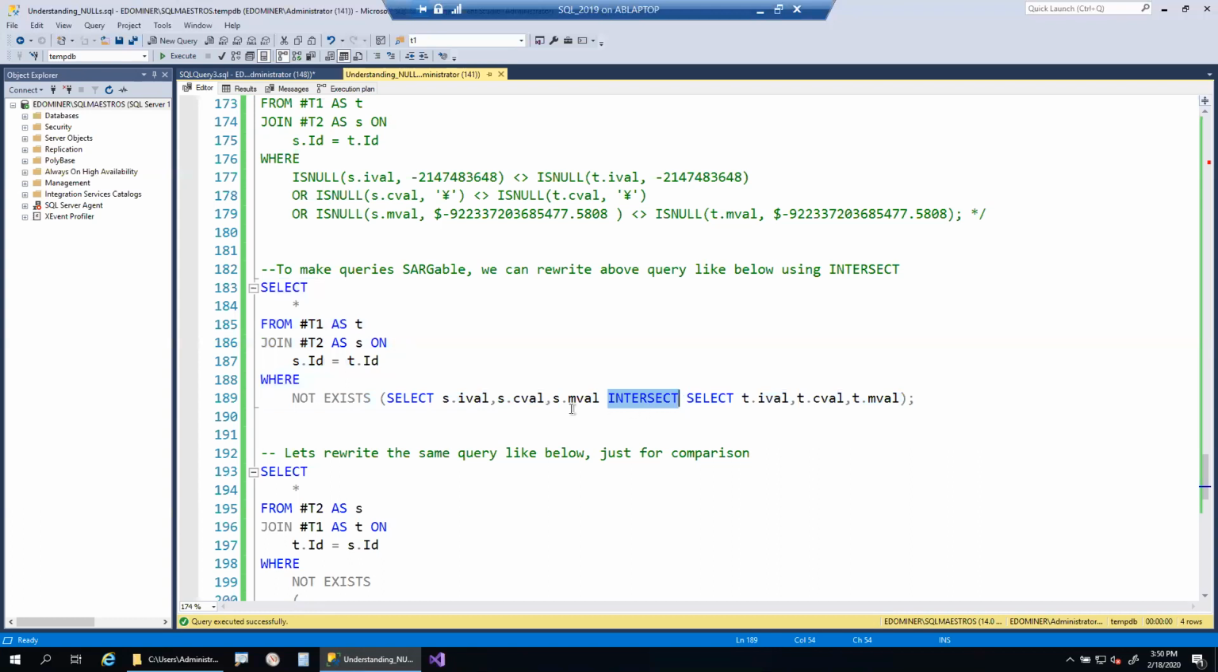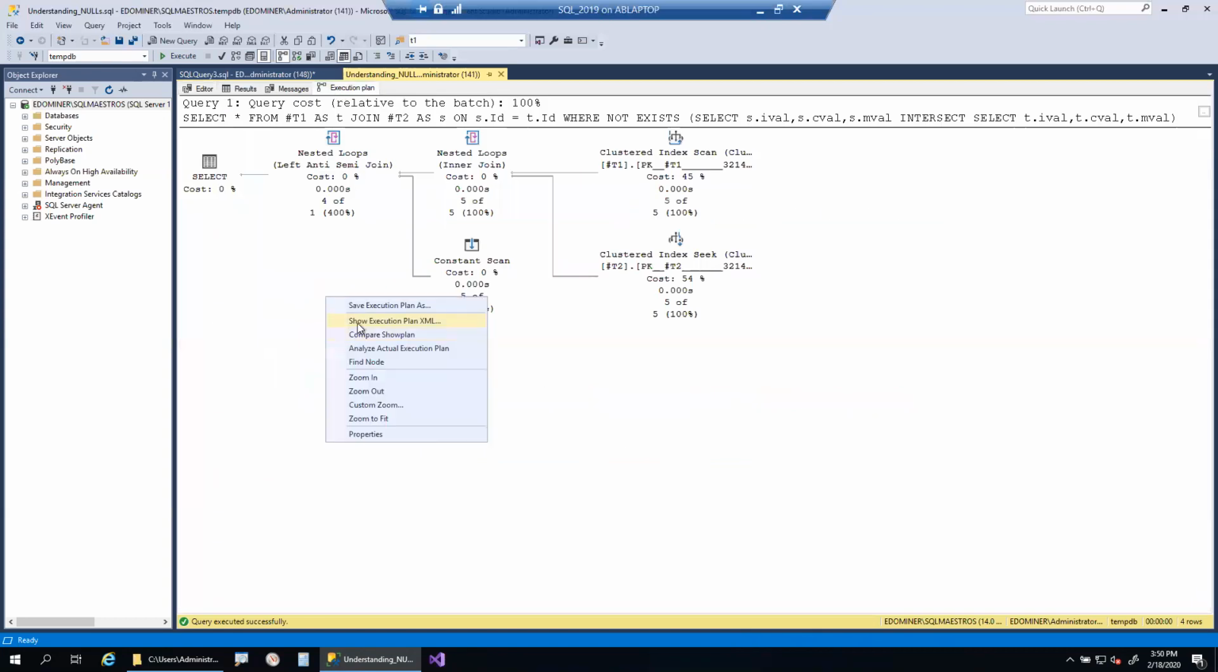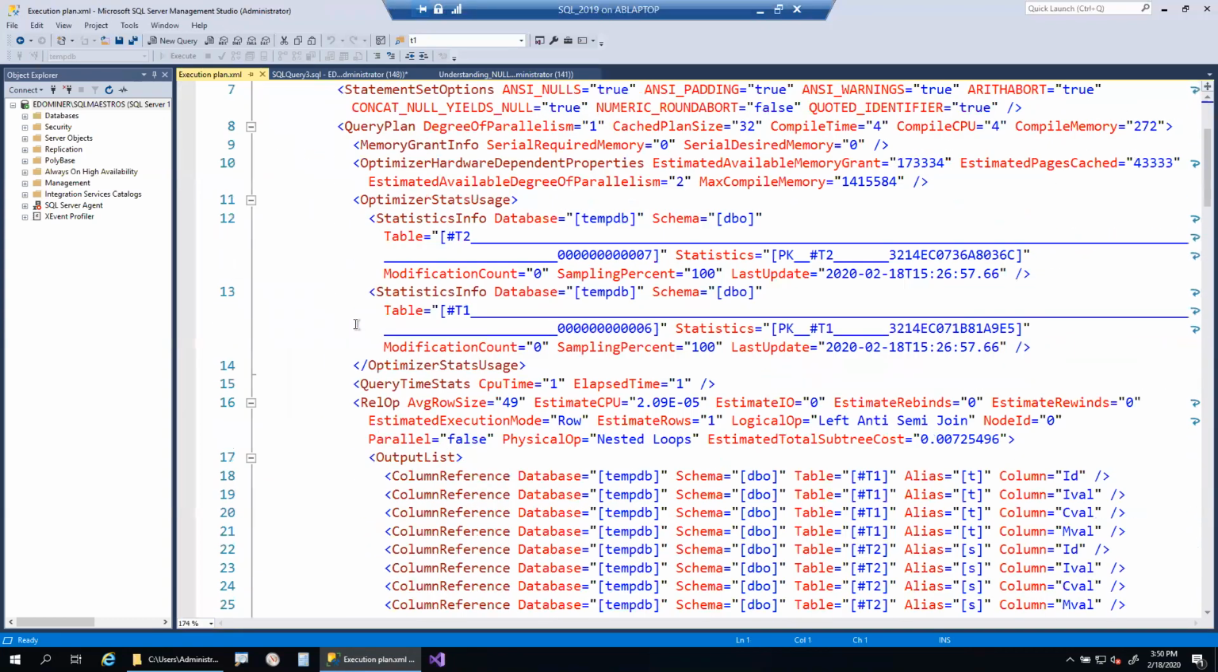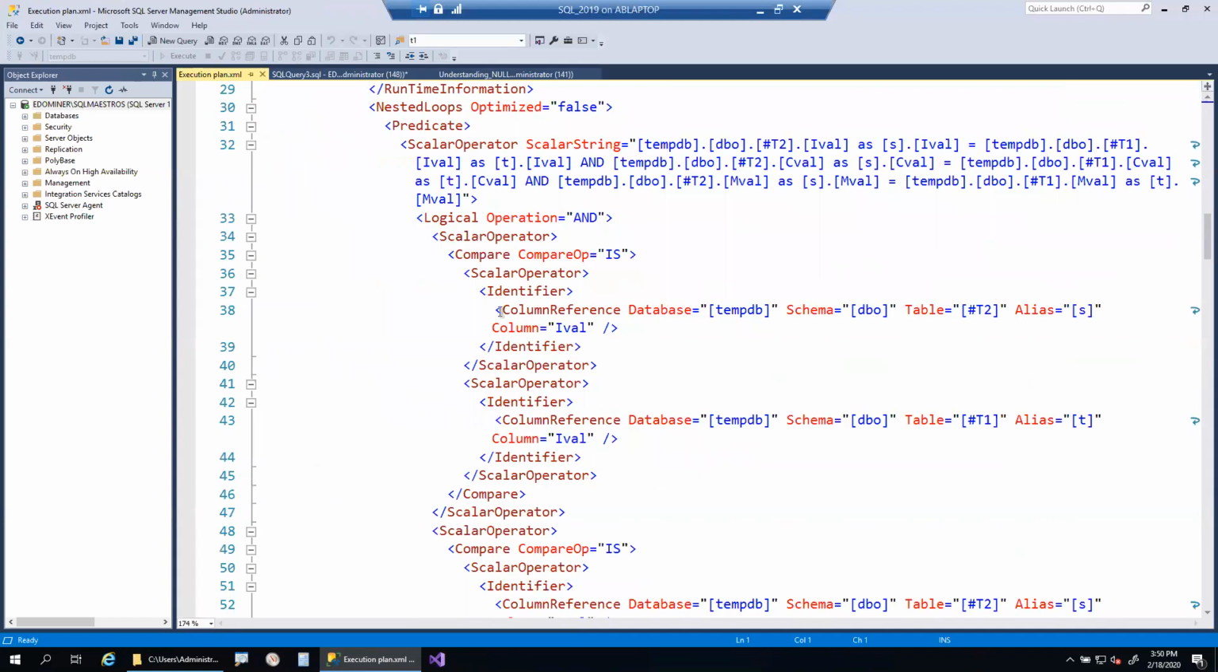So here in this particular case, we have used the intersect operator, which will treat nulls as equal. If you look into the execution plan of this, go into the XML plan and scroll down, you can see the comparison. This is the column we are comparing: I value, s dot I value, t dot I value. And you can see the comparison operation is IS. That is how set operators treat two nulls being compared. Because of this behavior, we are able to get the proper output.